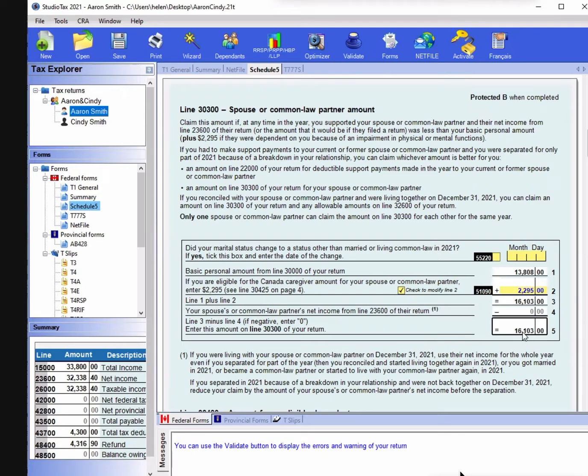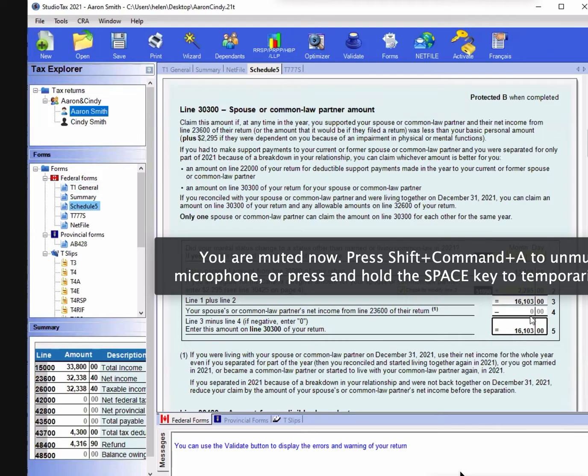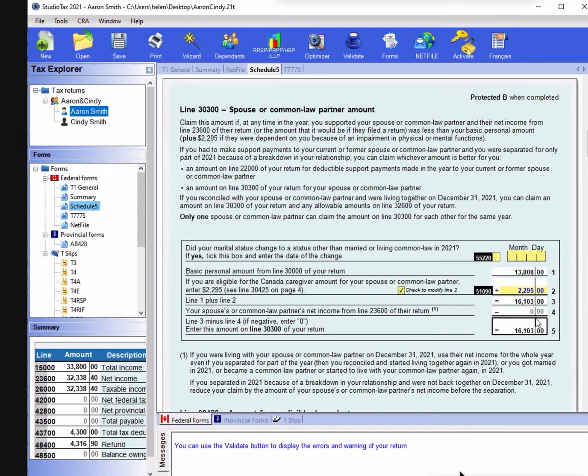That's zero credit. But for now, because Cindy's net income on line 4 is 0, you subtract nothing, so you get the whole credit. The system automatically subtracts it for you.